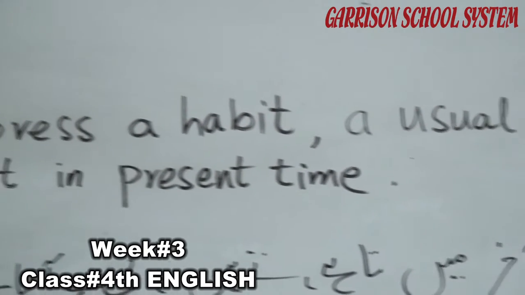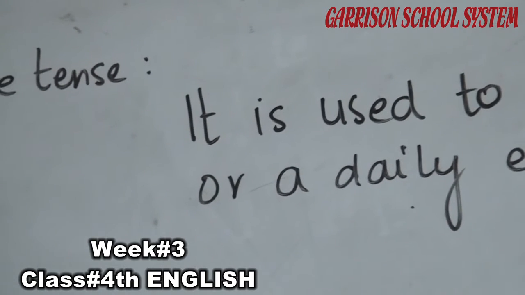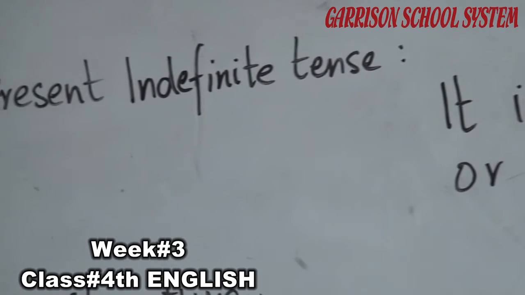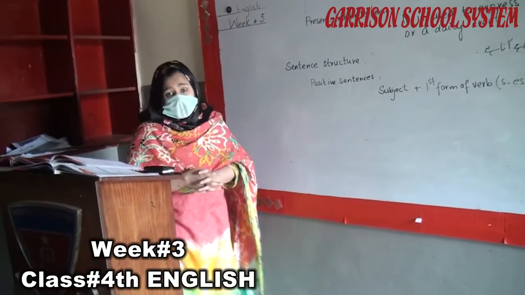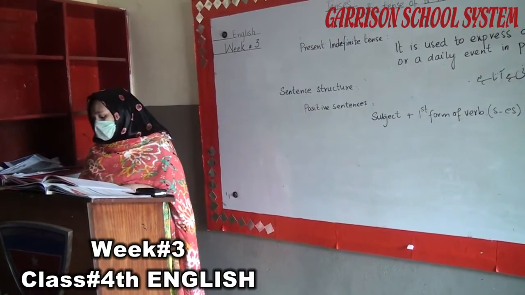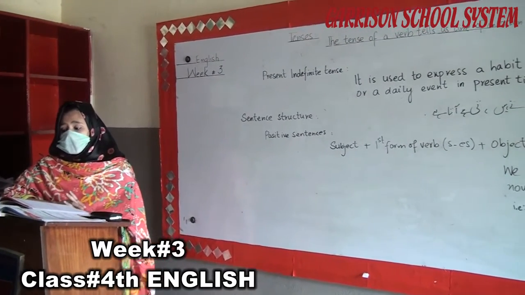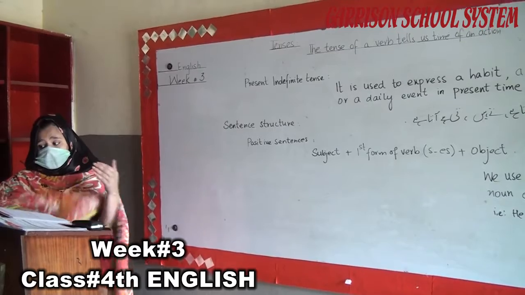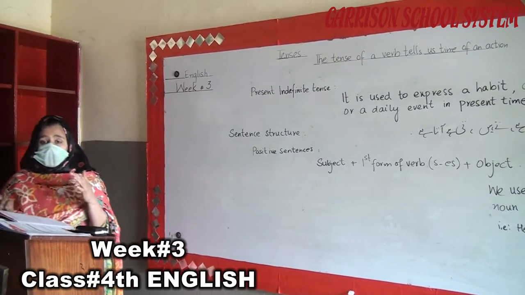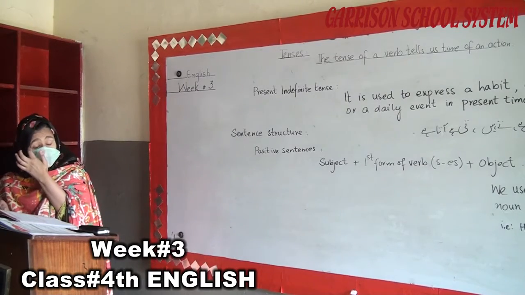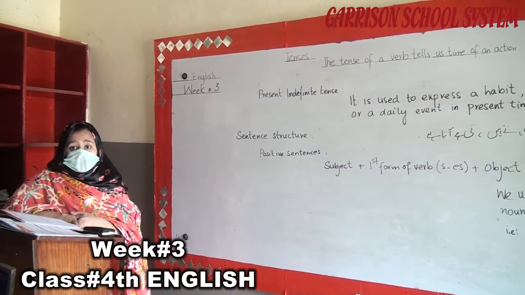The simple present tense is also used to state facts, for example, the sun rises every morning, the polar bear lives in a cold place. We can also use the simple present tense to tell the events of a story that are happening now. And we can also use the simple present tense to talk about things that will happen in the future. For example, my little sister starts school tomorrow. The new shop opens this Friday, means the event will definitely happen in future.